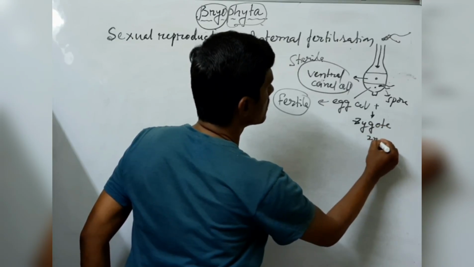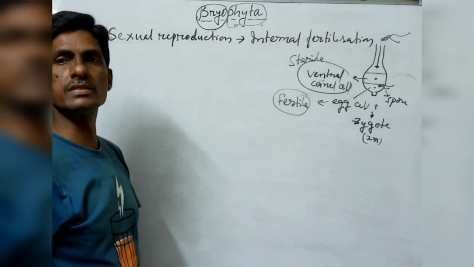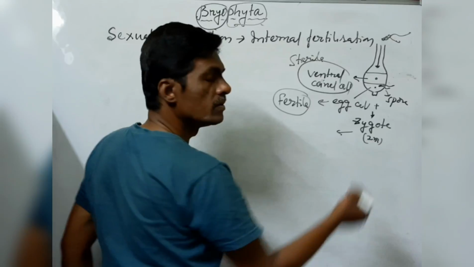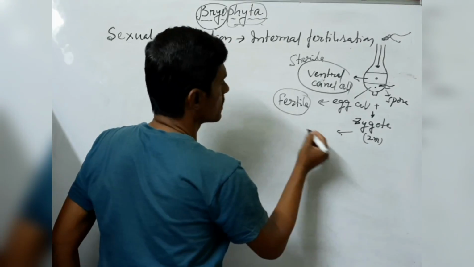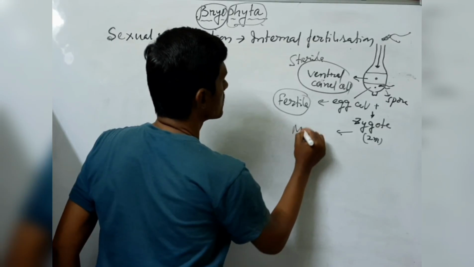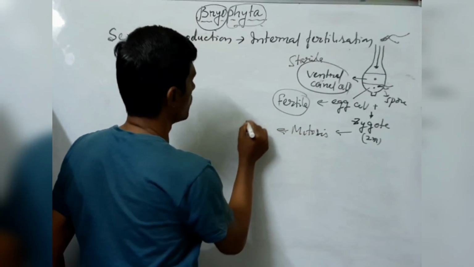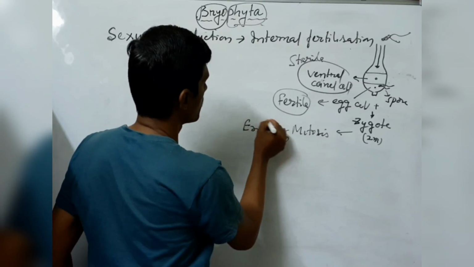Now the zygote is diploid, and the zygote undergoes a number of mitotic divisions to produce the embryo.